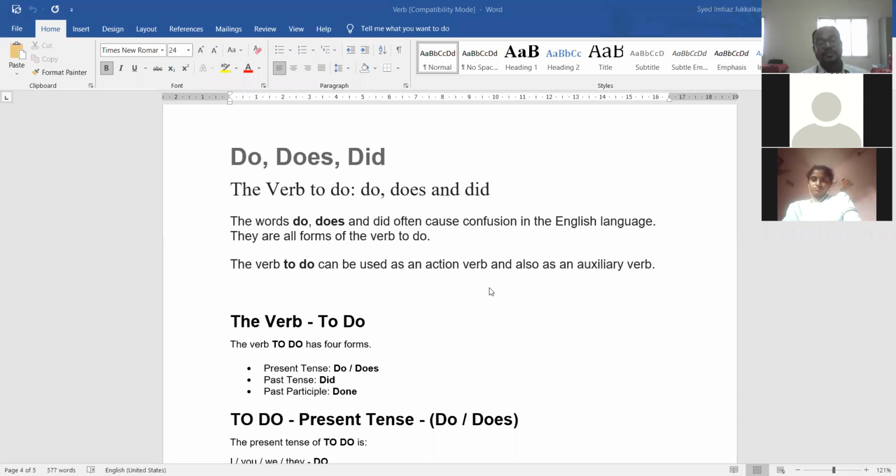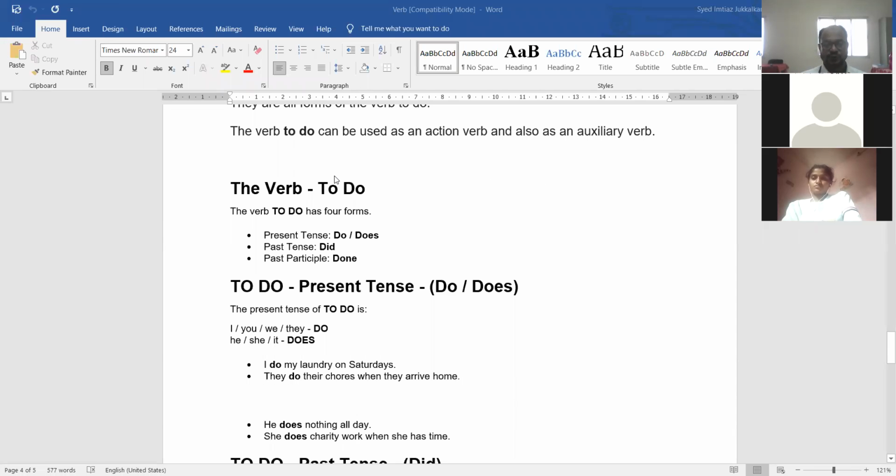So most of the students don't understand what is do, what is does, and what is did. जसं verb of to be आहे तसंच verb of to do आहे. Verb of to do चे तीन वेगवेगळे forms आहेत. There are three forms of verb of to do. First is do, the second one is does, the third one is did. These are the three forms of the verb of to do.